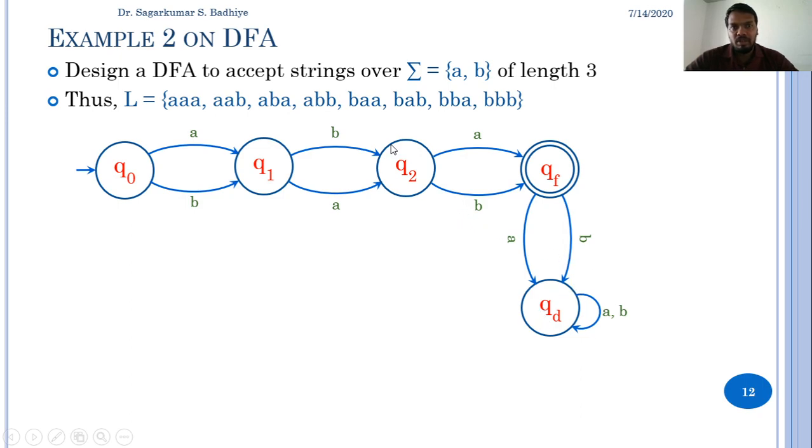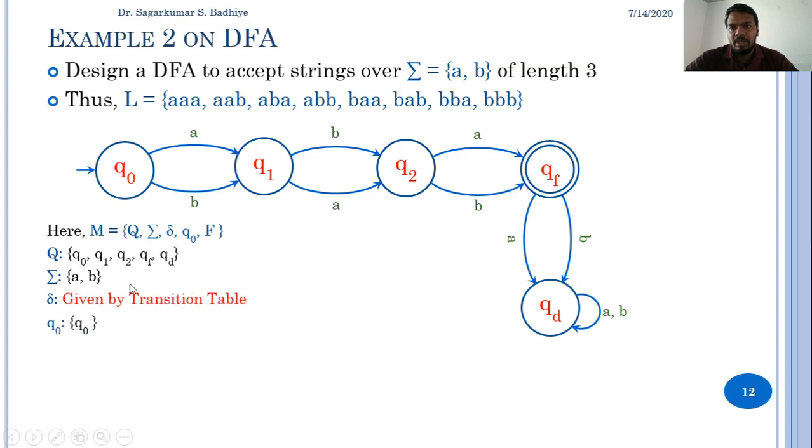This is a DFA to accept all the strings over A and B such that the string length is equal to 3. This DFA can be represented in tuple format as follows: M equals to Q, sigma, delta, Q0 and F, where Q is Q0, Q1, Q2, QF and QD.